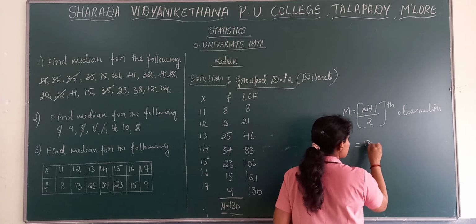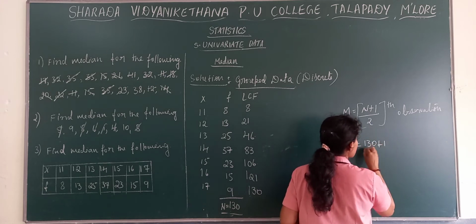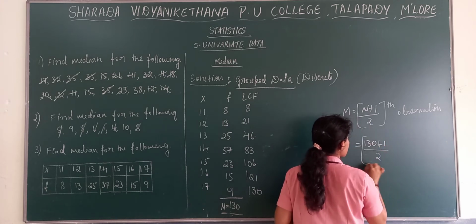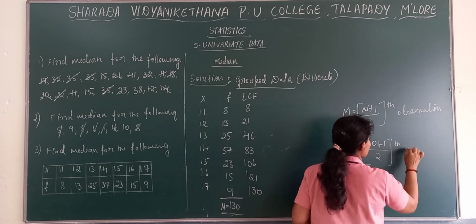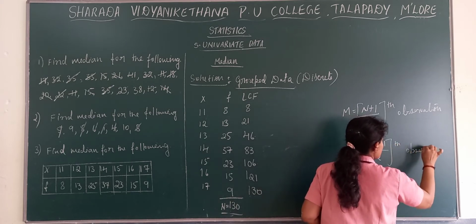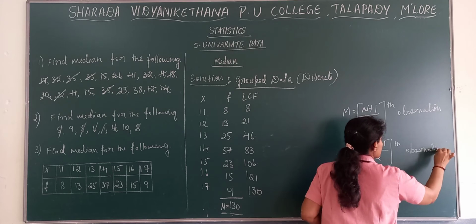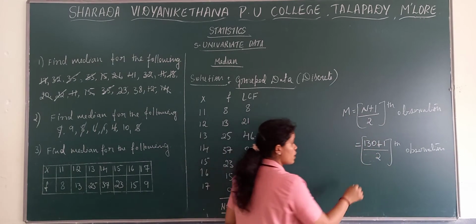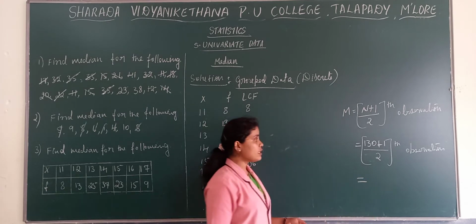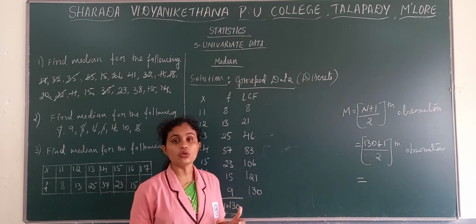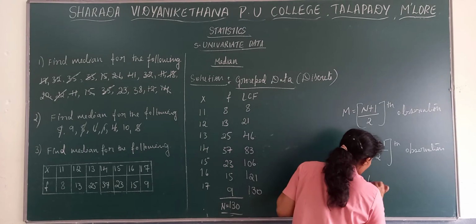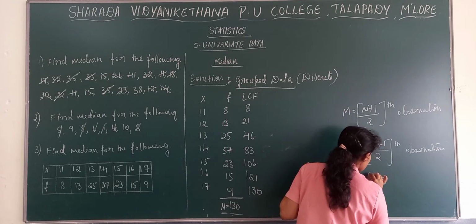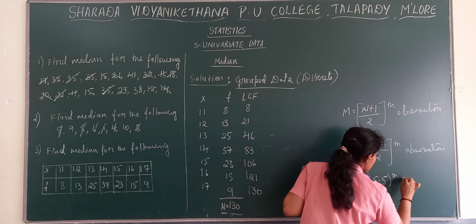Next, we know that N is equal to 130. So (130 plus 1) divided by 2 observation. Don't forget to write observation. If you do not write observation, your problem goes wrong. Then 131 by 2, we get 65.5 observation.